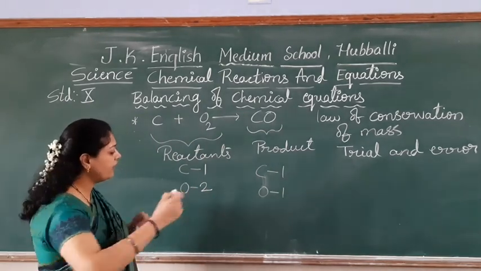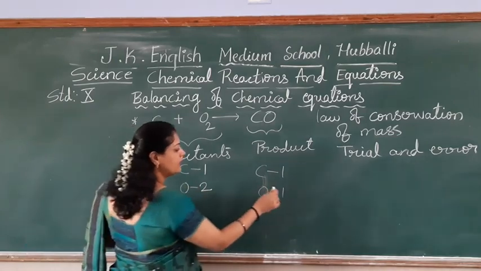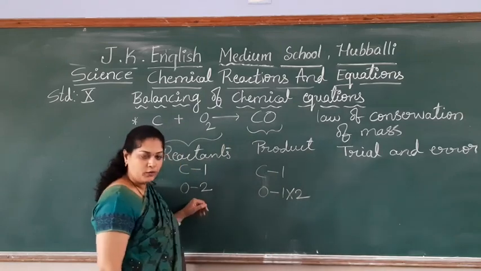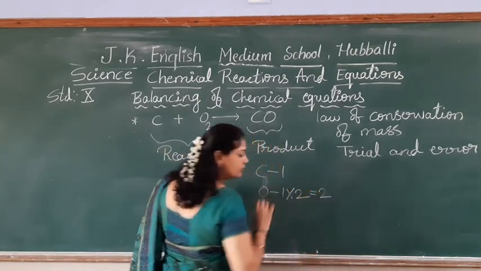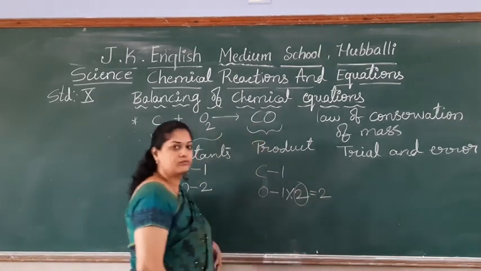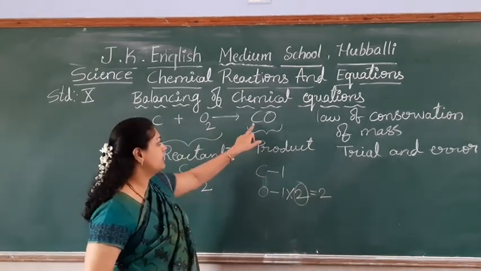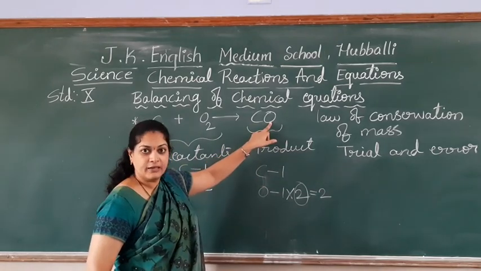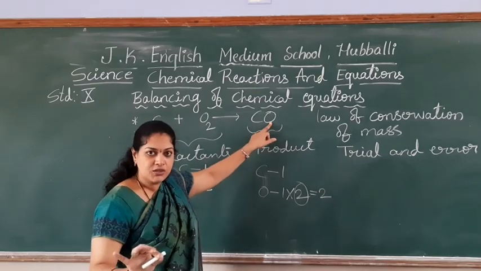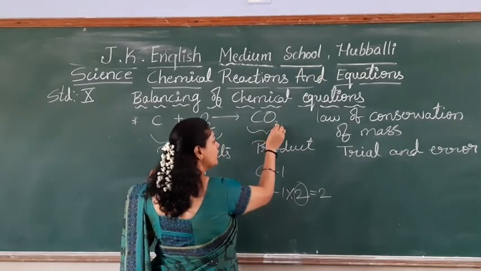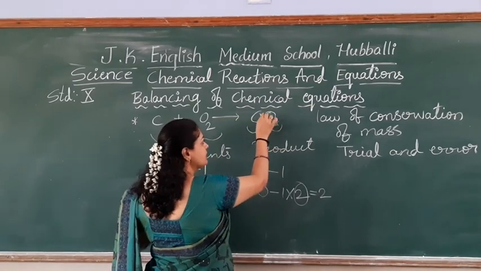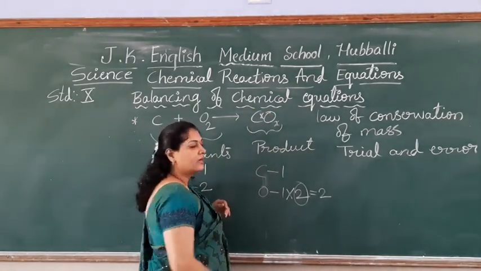So how can I balance this? Let me multiply this one with the 2. 1 into 2, 2. Right, students? Where should I write this 2 then? This side, remember, this is carbon monoxide. Carbon monoxide formula is CO, which you cannot change. You can't write 2 here, this is wrong. You can't split and write it here, this is also wrong. Can you understand?